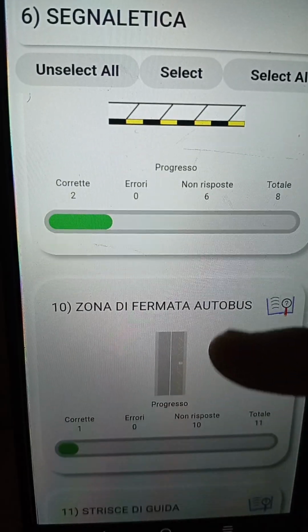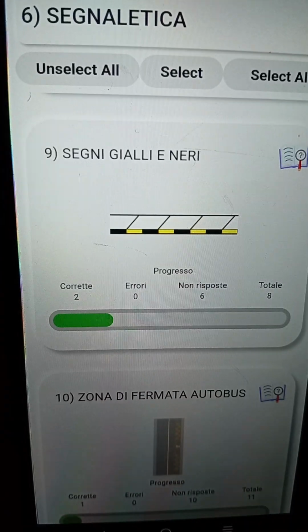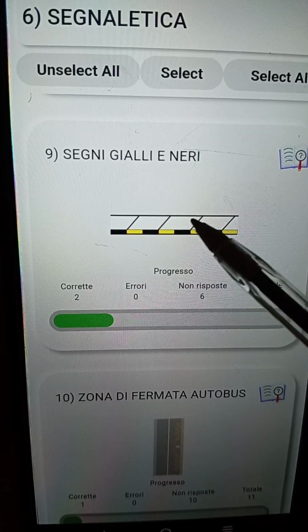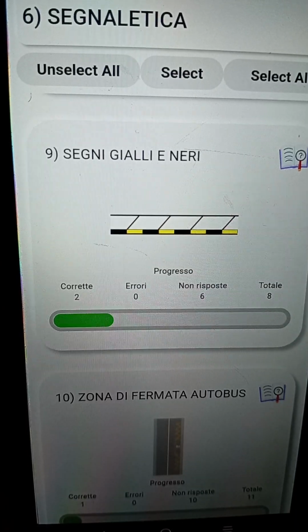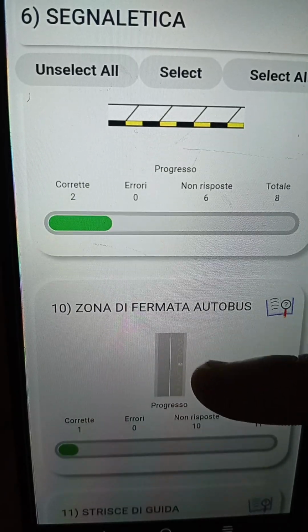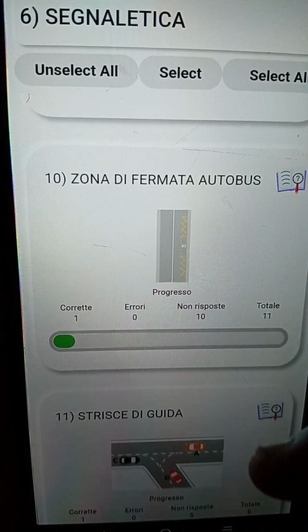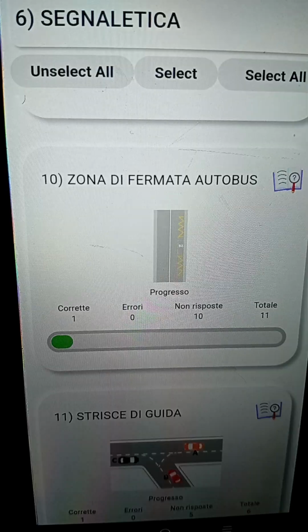Okay, let's go straight to the next one. Remember, on top of this one is a marciapiede, where people circulate, the pedestrians, which are the pedoni. State attenti, ragazzi. Okay, let's be very fast. Let's go straight to the next one. I have to do a summary. Now, let's go straight to the next one.